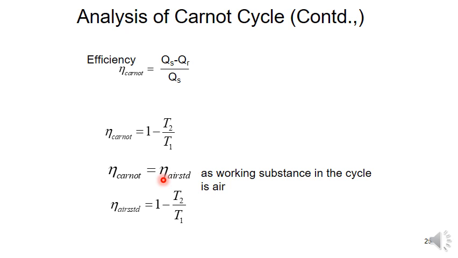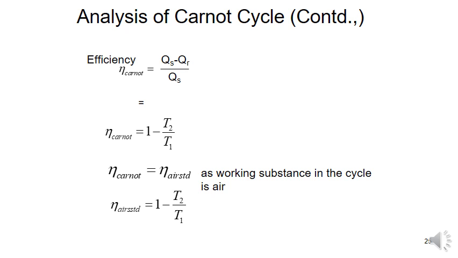So, here mainly we can tell that the Carnot cycle efficiency depends only upon the temperature range, and it is independent of the properties of the fluid. So, the expression is applicable for any fluid, whether it may be a gas or a vapor. So, Carnot cycle efficiency is equal to 1 minus T2 by T1. T1 is the highest temperature, T2 is the lowest temperature, meaning maximum temperature is T1 and T2 is the minimum temperature.